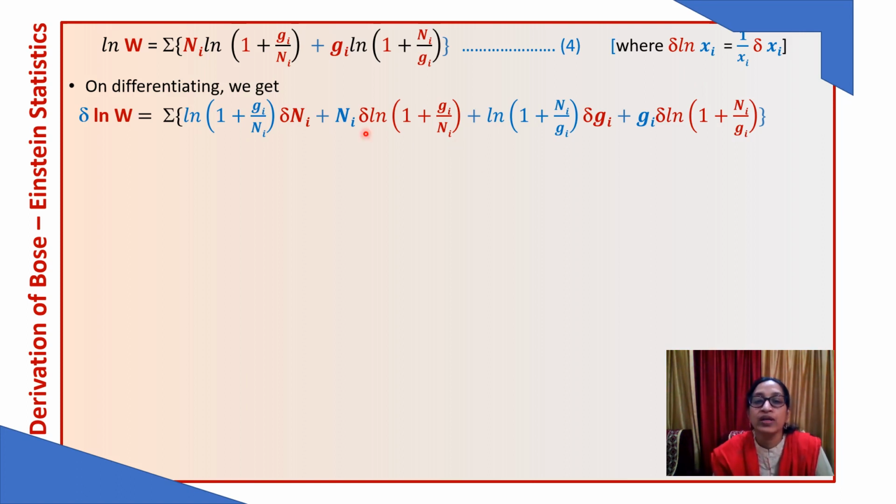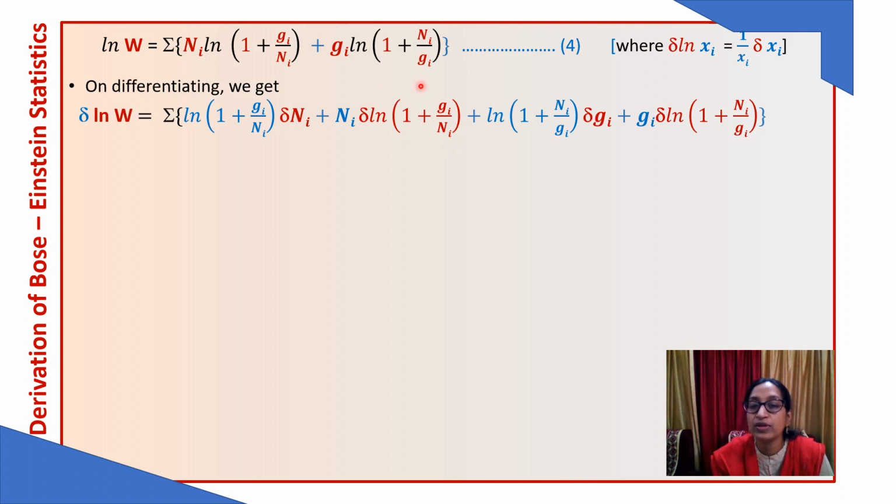How? Here if you take this equation, we will have 1 plus Gi upon Ni. Common, we will take Ni. So we will have (Ni plus Gi) divided by Ni. So 1 by x will be the reciprocal of this.